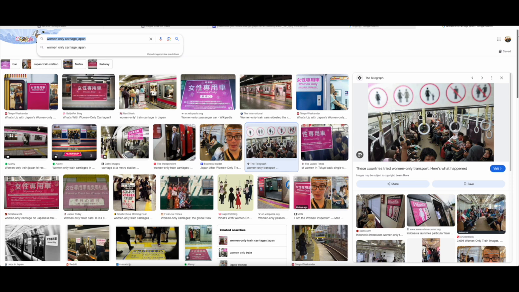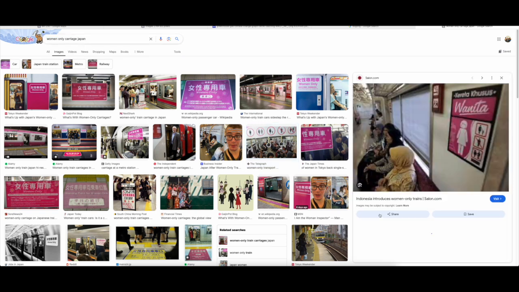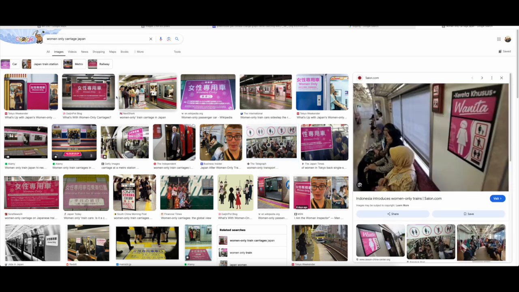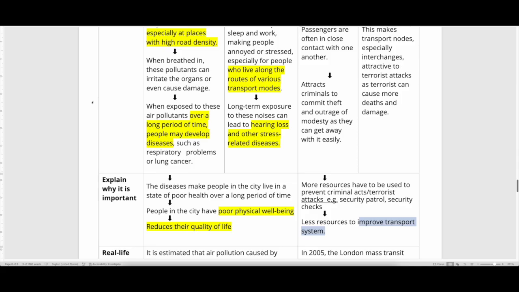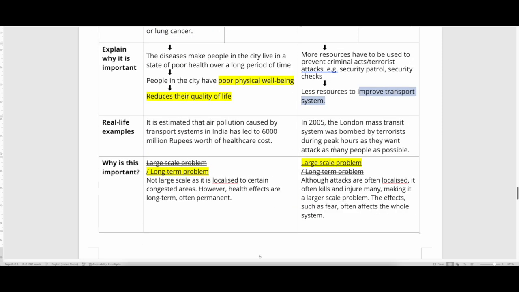In fact, it's not just Japan. Indonesia also does this. Transport systems attract a lot of people to use them, so people who want to commit crimes, or terrorist attacks, will have a better chance there, which is why transport systems can be a safety risk. It's a large-scale problem. It's not really a long-term problem because, as you can see, it can be fixed easily. But it's large-scale because when it happens, it can cause fear for the whole system. People don't want to use the system because of all these attacks.